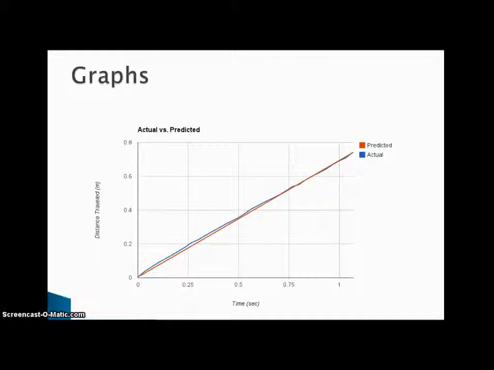I extracted the data from both Tracker and VPython and put it in a Google spreadsheet. I graphed the data, and this was the result. As you can see, the two lines, which represent the observed and the predicted velocities, are very similar.